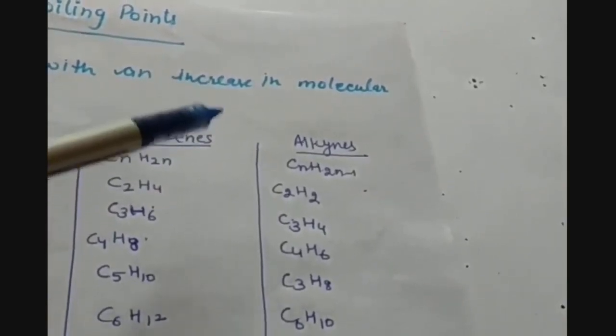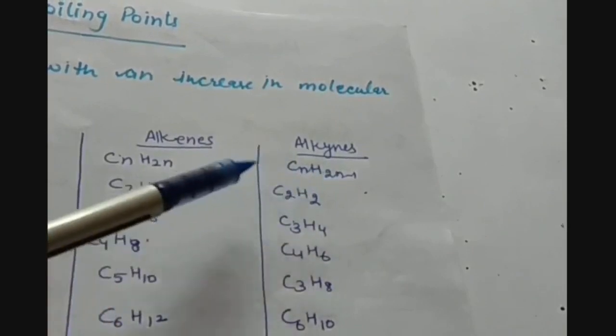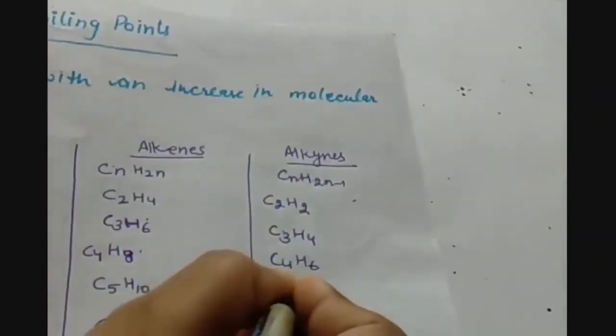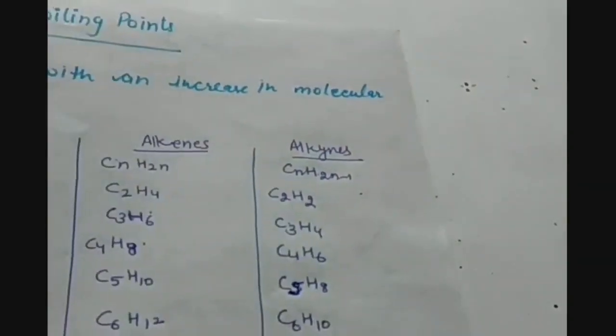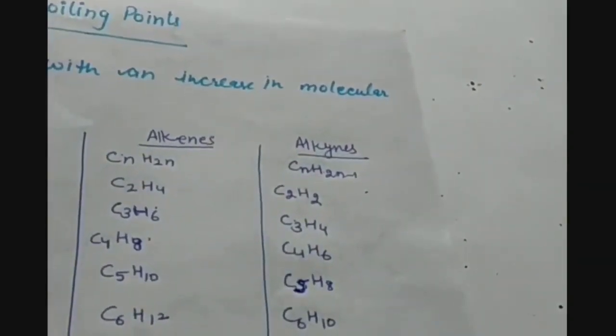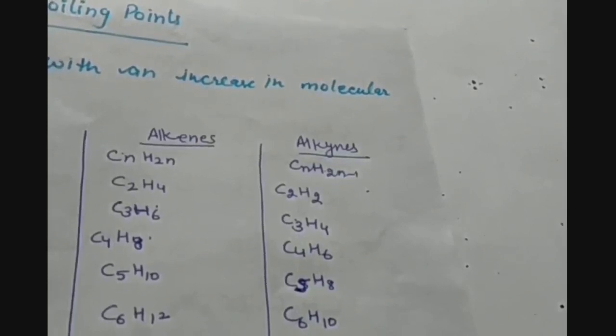In the same way we have alkynes, in which a carbon has a triple bond with the other carbon atom. The general formula for alkynes is CnH2n-2, and the series will be C2H2, that is ethyne, C3H4 propyne, C4H6 butyne, C5H8, that will be pentyne, C6H10, that is hexyne. So this way these homologous series can be made.